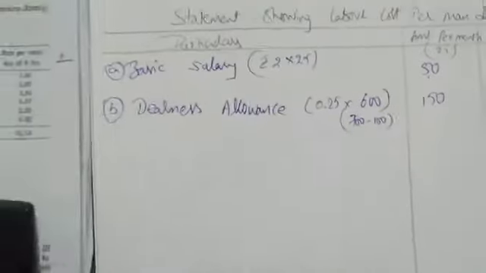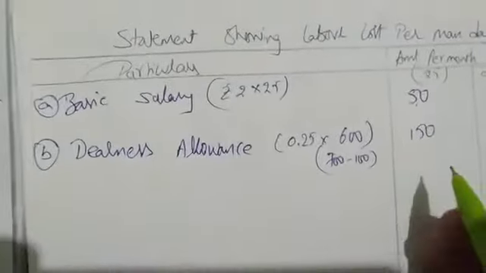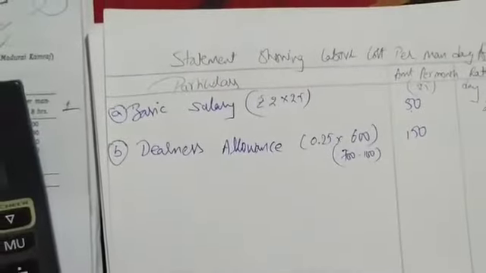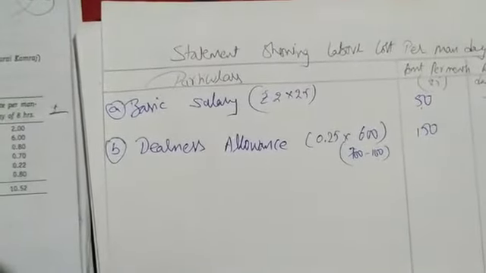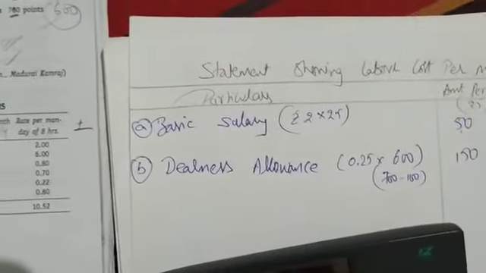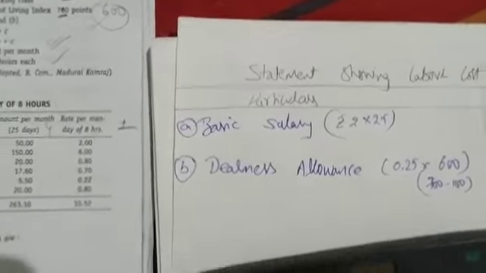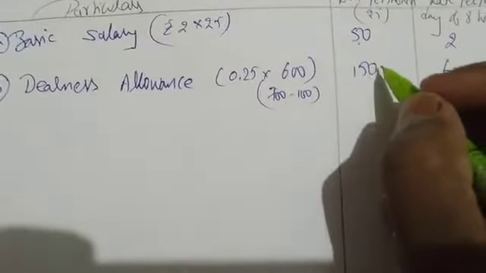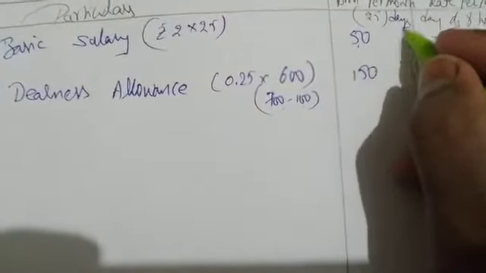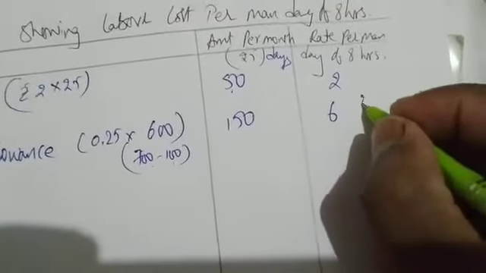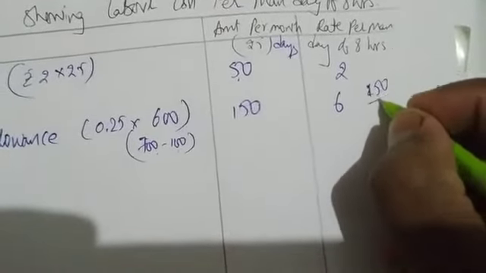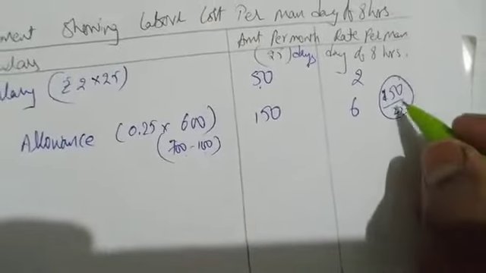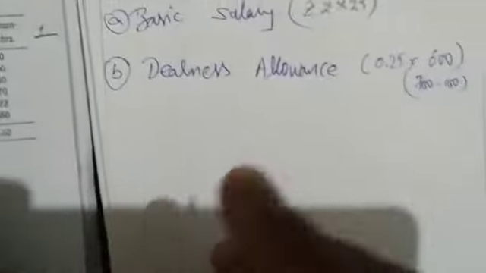So 150 is for 25 days. 1 day we want to find out. So 150 divided by 25 days. We are getting 6 rupees. See, 150 is for 25 days. We want to find out for 1 day. So 150 divided by the number of days, 25. So we are getting 6. Next, after that what? C. Leave salary.